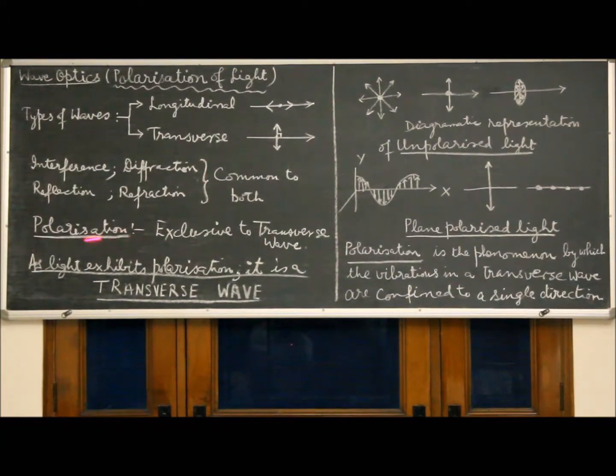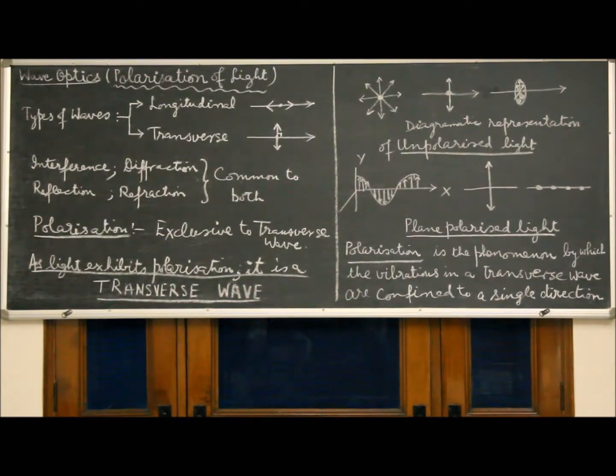However, polarization is a phenomenon which is exclusive to transverse waves. As we will see, light can be polarized, and since light exhibits polarization, it leads us to the conclusion that light is a transverse wave motion.